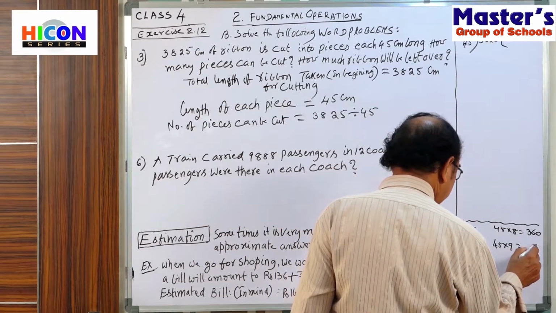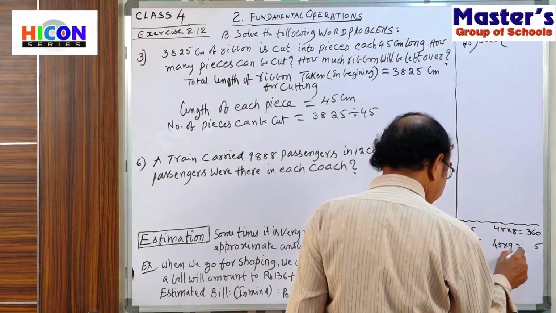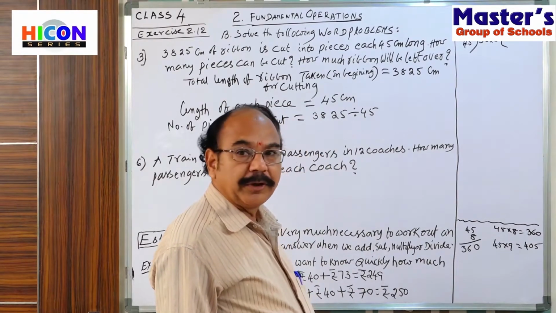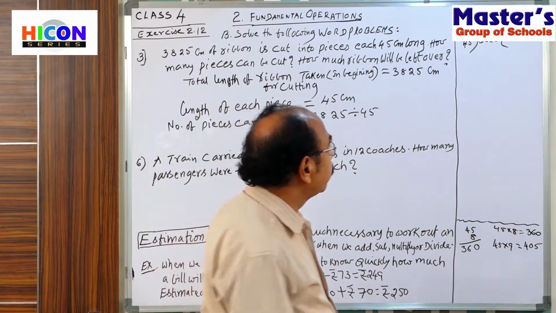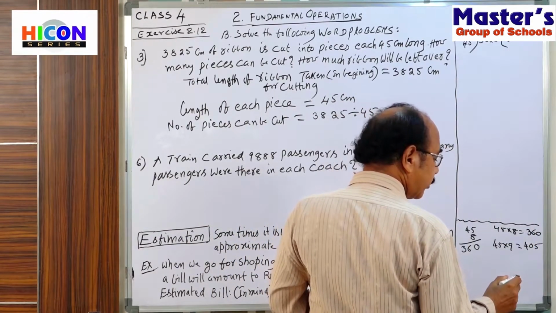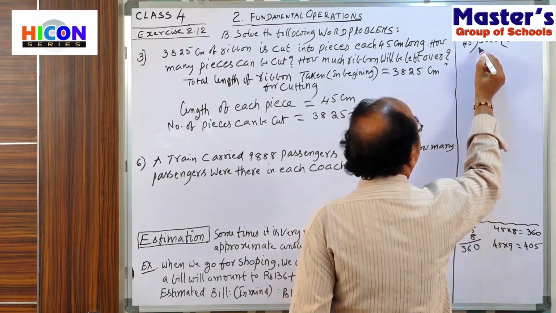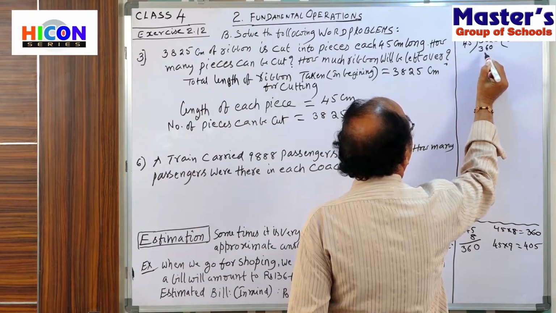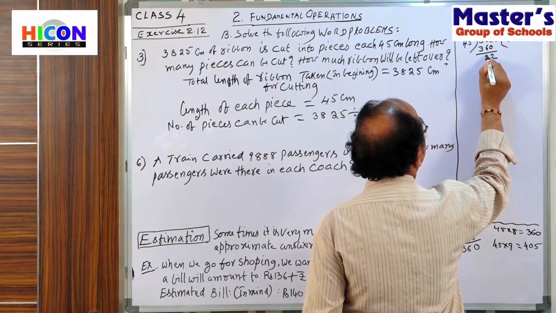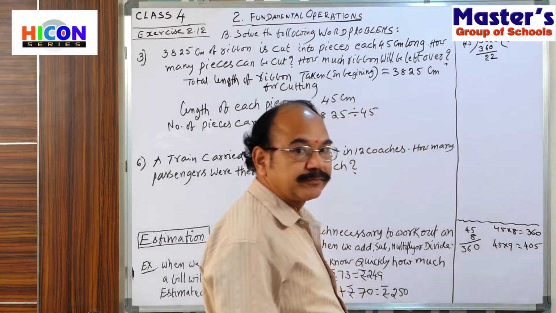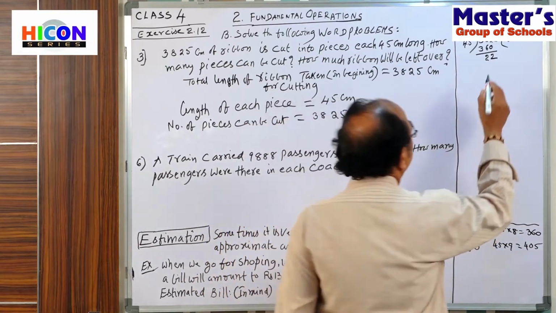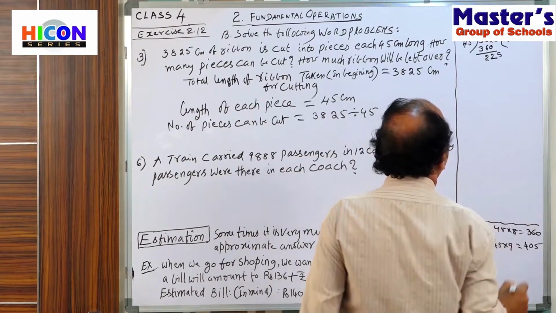9 fives are 45, 4 carry. 9 fours are 36 plus 4 is 40. 405. You are getting a big number. That's why how many times do you have to select? Only 8 times. Write 8 here. 45 eights are 360. Now subtract. 2 minus 0 is 2. 8 minus 6 is 2. 22 remainder. Now from the dividend, bring down 5. Now 225.